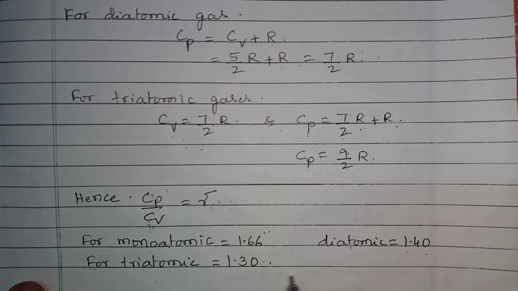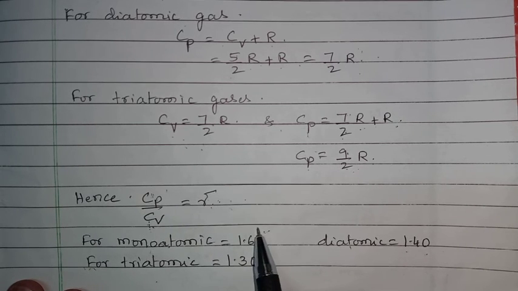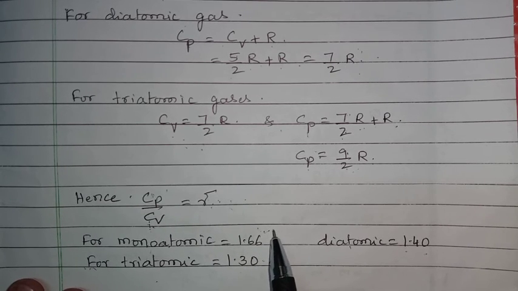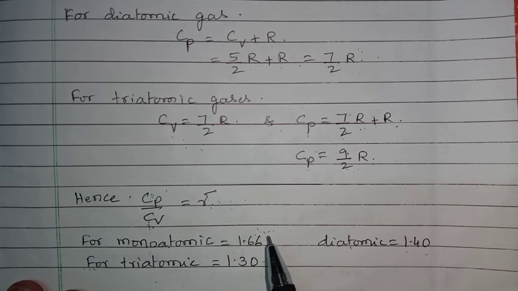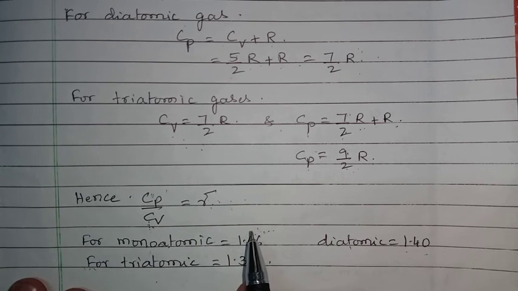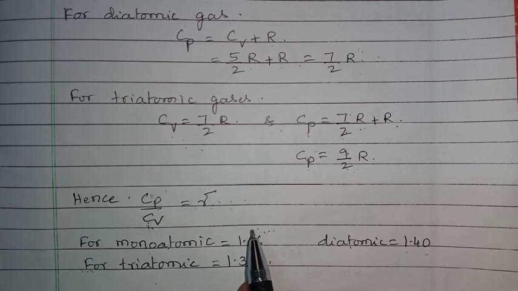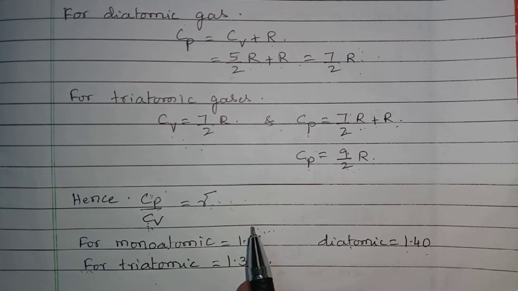During the calculation, while solving some problems, if we get a Cp by Cv value equal to 1.66, then it must be a monoatomic gas. For example, some unknown gas is given to us and they ask us to calculate Cv. Then we have to calculate its Cp.